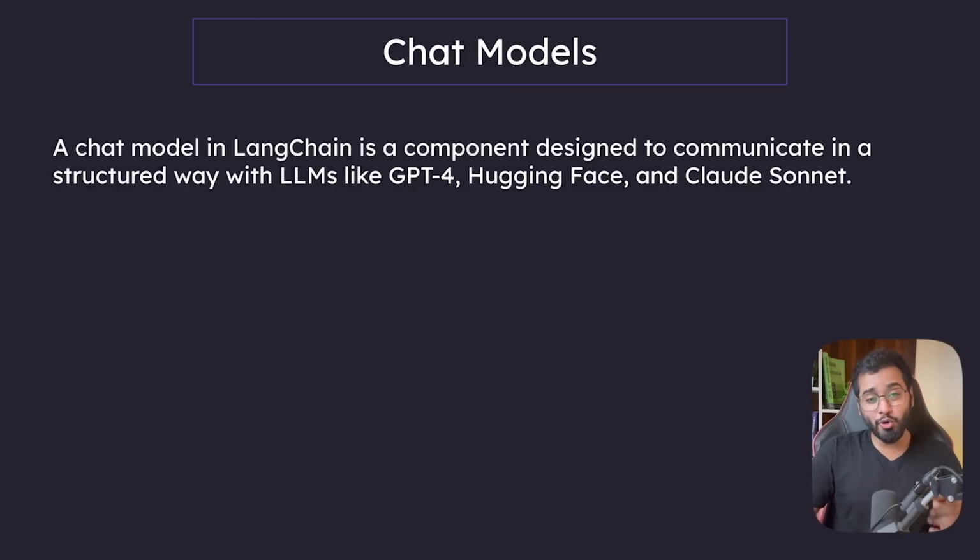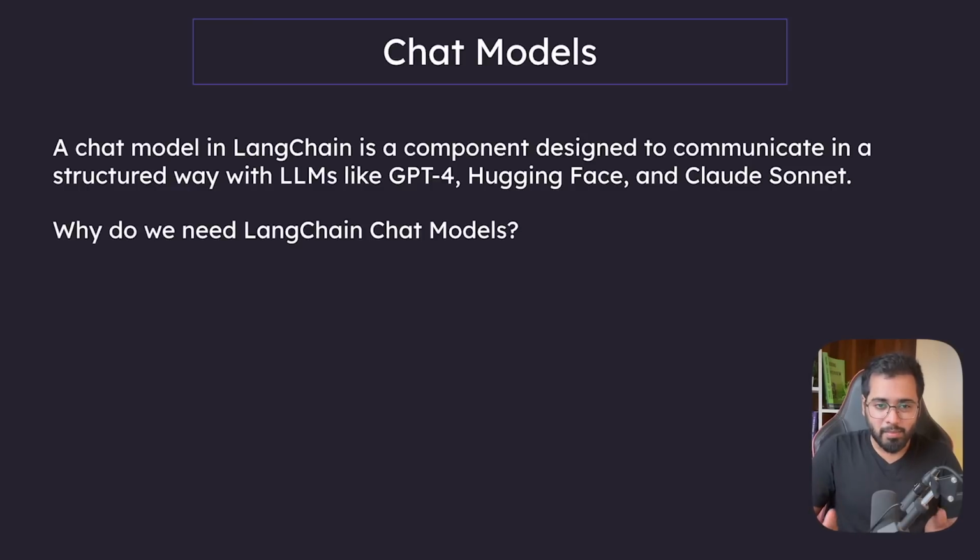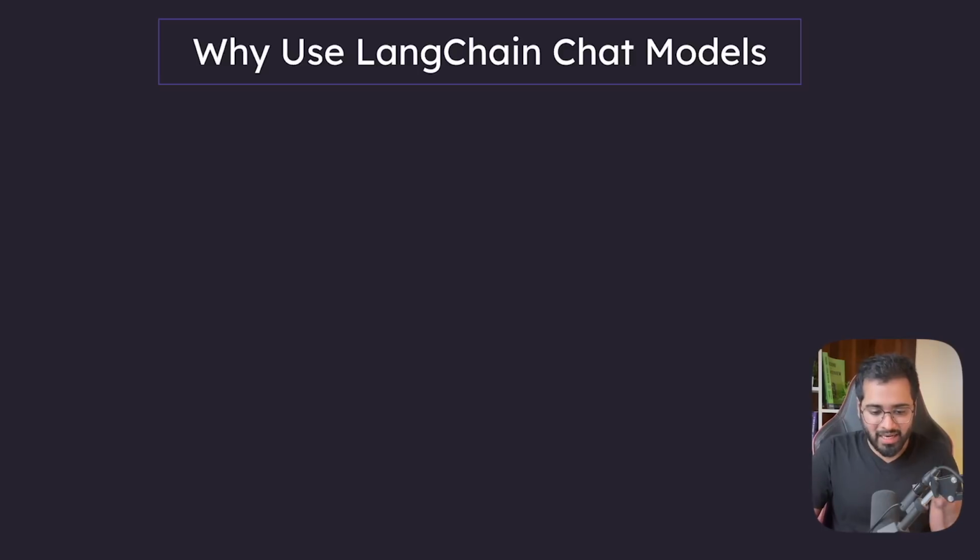All right. So far we know that chat models offer an interface for us to communicate with many different LLM APIs. But now we need to ask ourselves a question: why do we need a middleman right here? After all, we can directly call them, right? The answer is yes, of course we can, but only as long as we're building smaller apps. As we start building more and more complicated apps, it will start getting messy really fast. So here are some advantages of using LangChain model interfaces instead of directly calling LLM APIs.